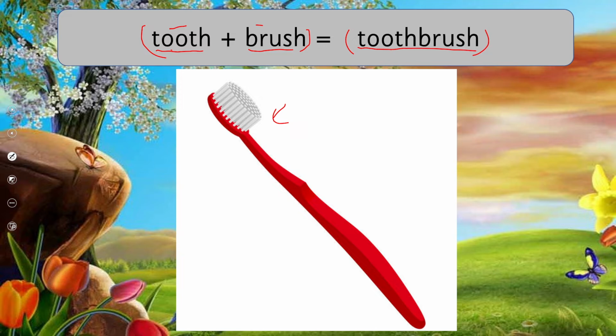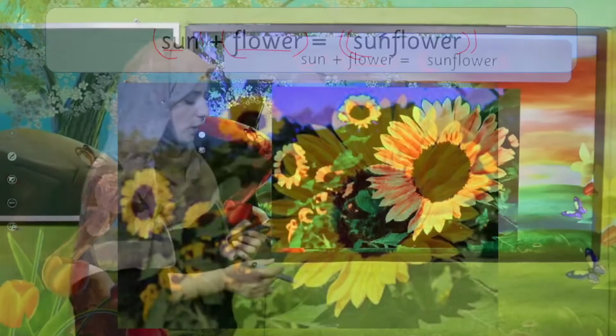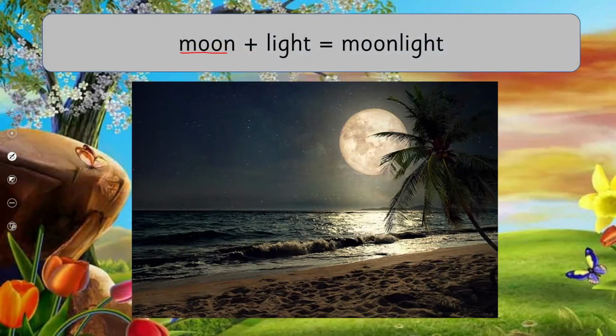We use a toothbrush to clean our teeth. Next is sunflower. This is a combination of sun and flower. It is giving us a different sense. It is also a type of flower. Yes, my dear students. Next is moonlight. We have combined moon and light and we got a different compound word, moonlight.